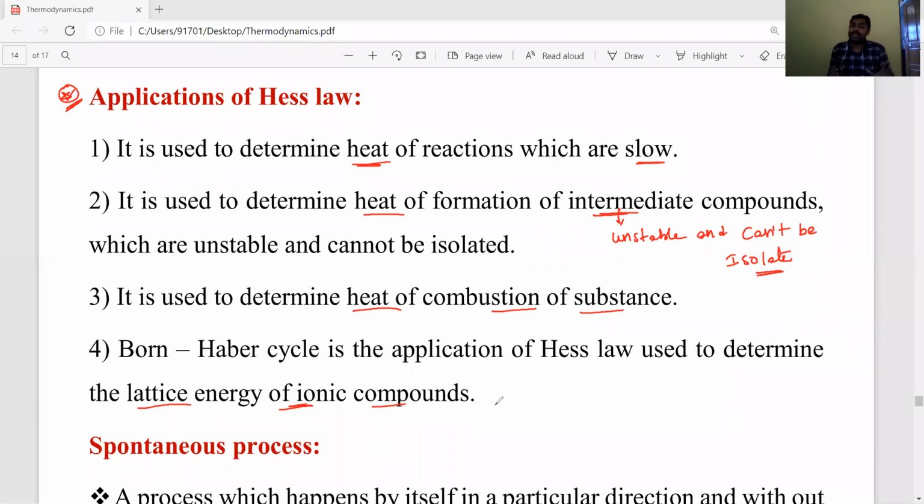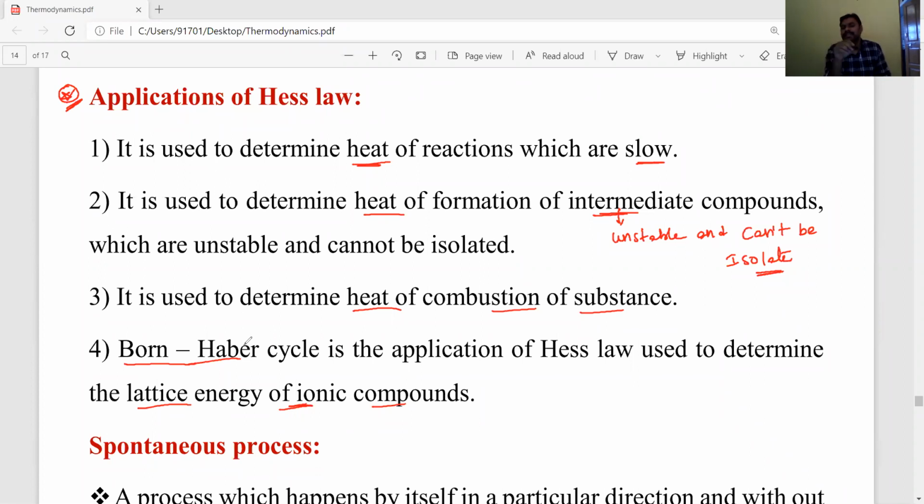So that calculation method has been given by the scientists Born and Haber. That's why it is called the Born-Haber cycle. So lattice energy is indirectly calculated by using the Born-Haber cycle. The working of the Born-Haber cycle is an application of Hess law.